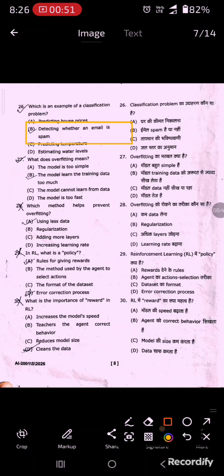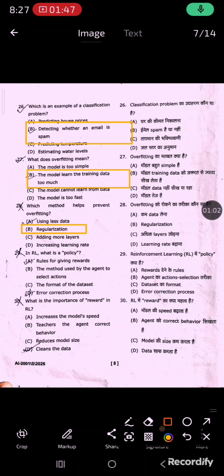27th question is, what does overfitting mean? The right answer is the model learned the training data too much. The correct option is B. 28th question is, which method helps prevent overfitting? The right answer is B, regularization.